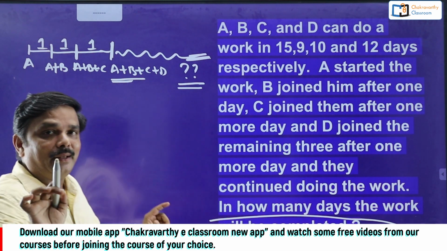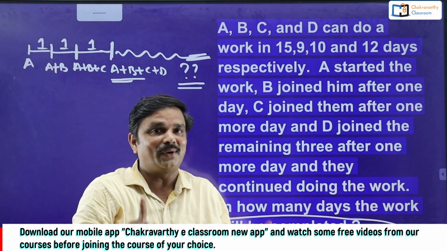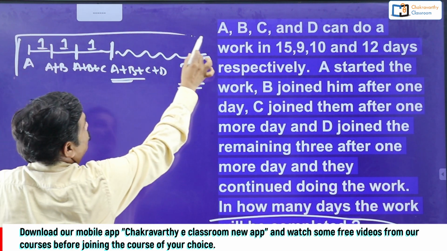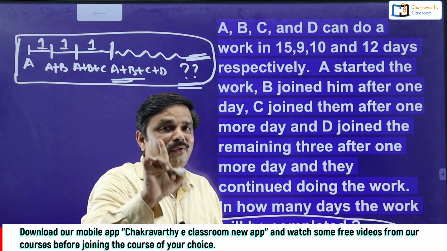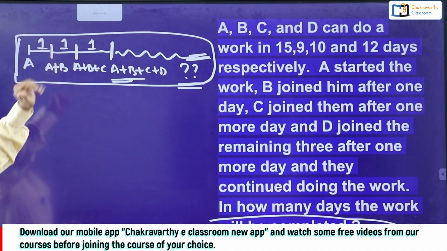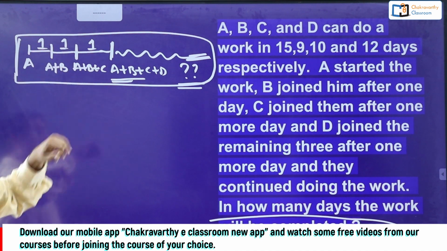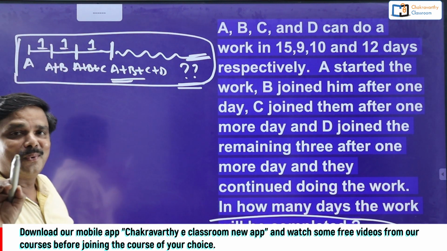See students, in our regular course we have solved many questions of this sort. Simply, first you must do this condition in your mind only. For your sake, I'm writing on the board. You have to think in this way. A started the work for 1 day. Then B joined, they work for 1 day. Then C joined, they work for 1 day. Then D joined and the work is continued. This is the given one.